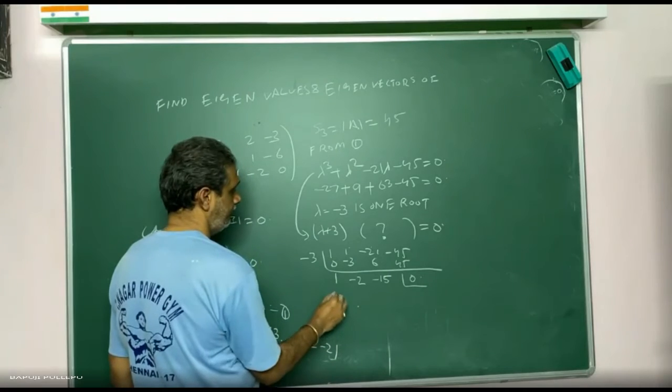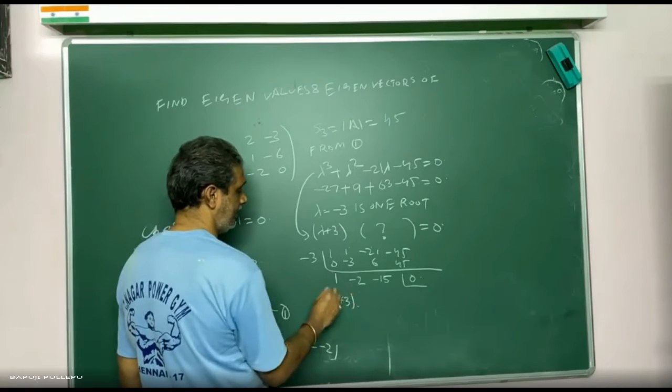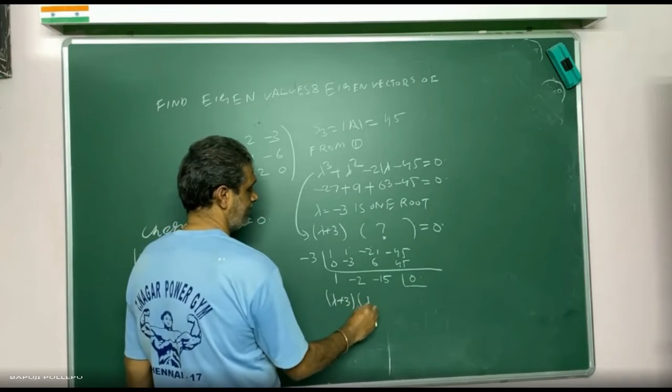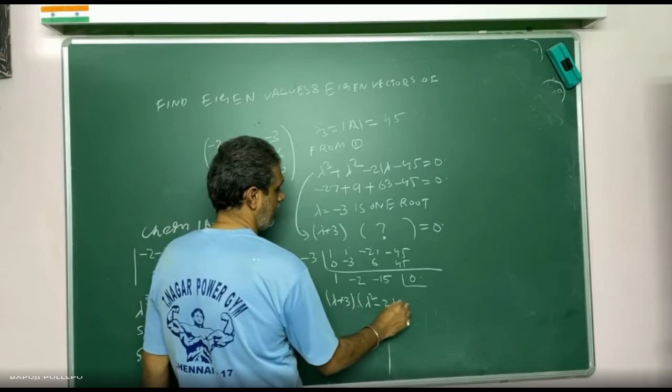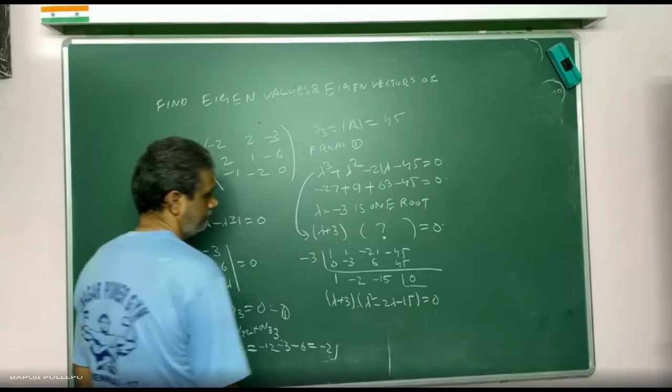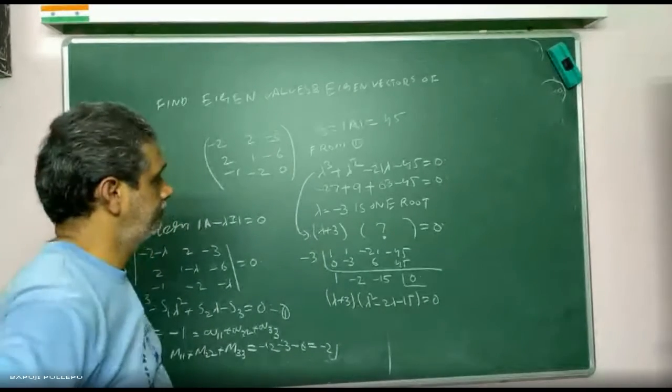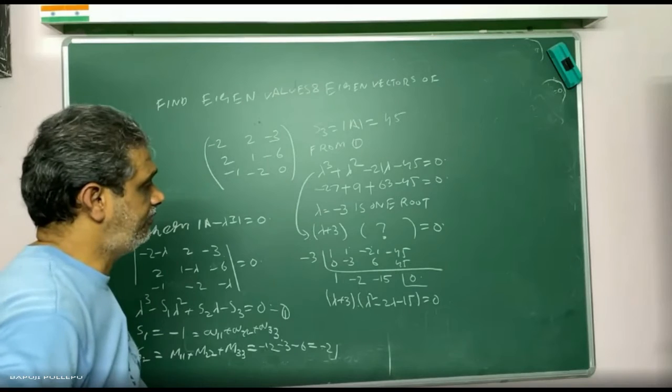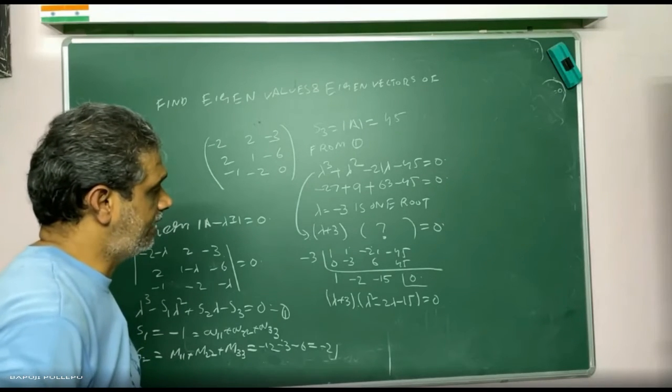So how can I write? Lambda plus 3, already I got this, then lambda square minus 2 lambda minus 15. Now multiply means minus 15, addition means minus 2.